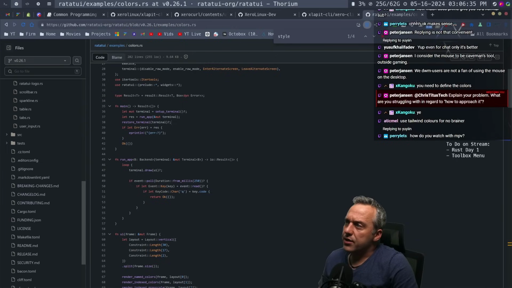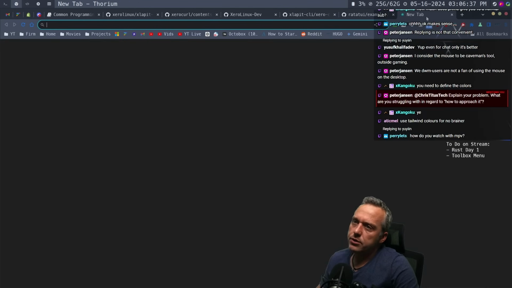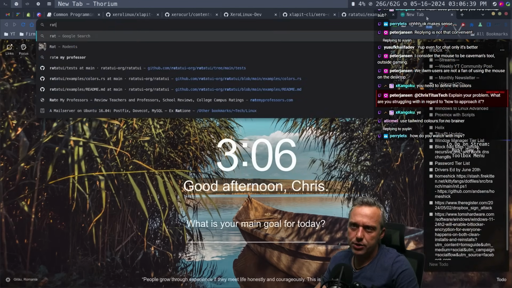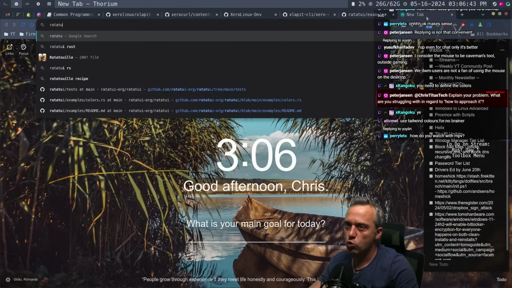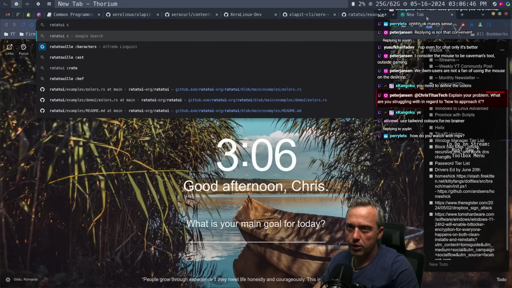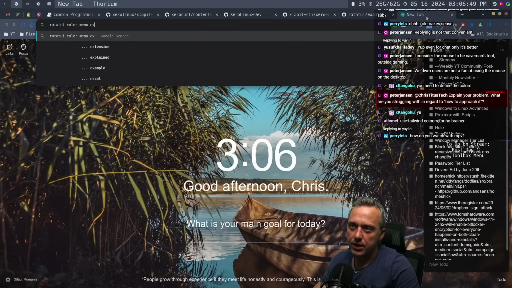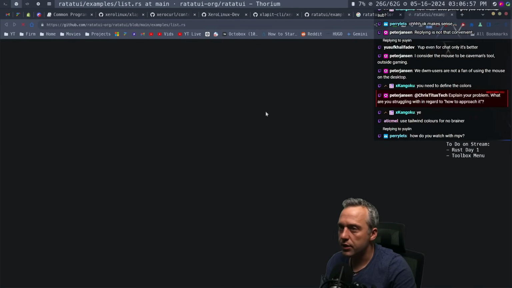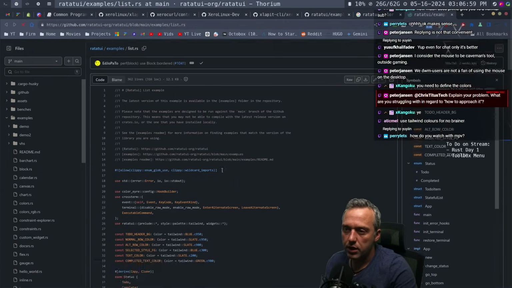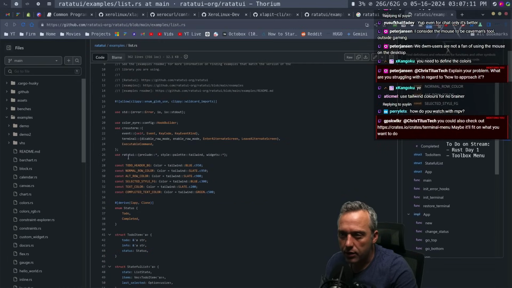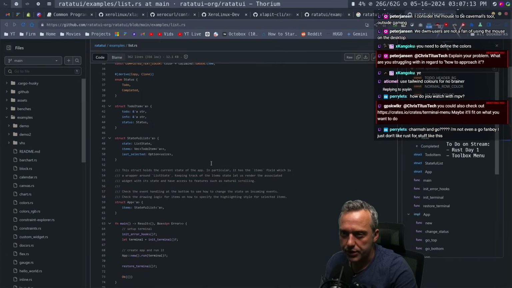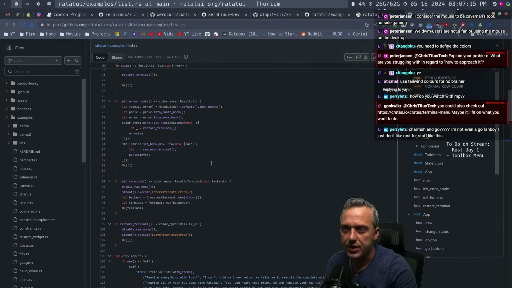So to do that, let's try old Google. We haven't actually hit that. Let's try Ratatui UI color menu example Rust. All right, list. What do we got here? A list example. Now, what is it grabbing? Just seeing if it's pulling in any other files. If not, we'll grab it and then we'll dissect it.